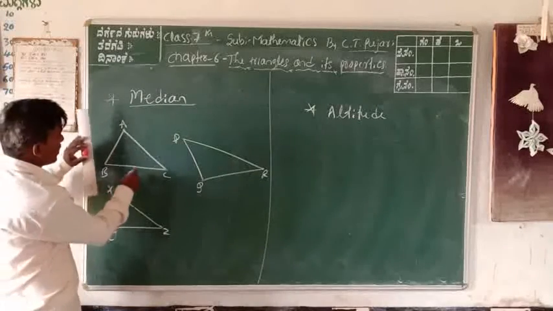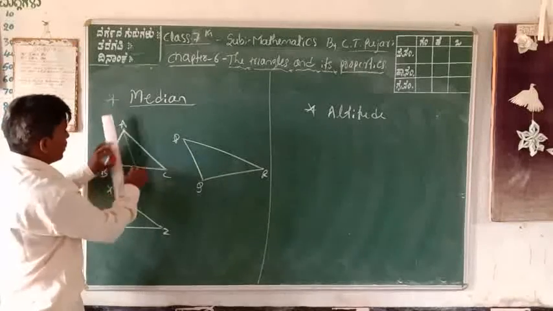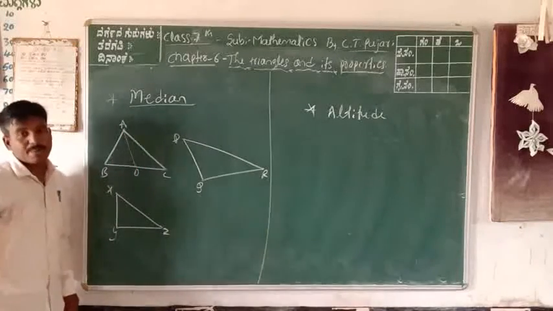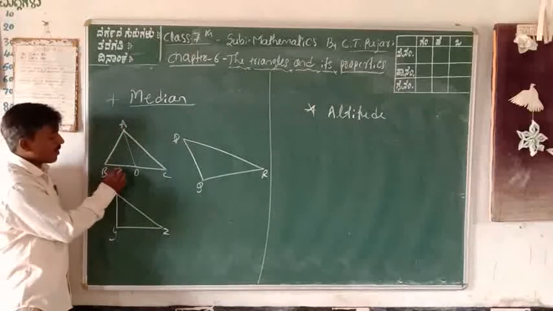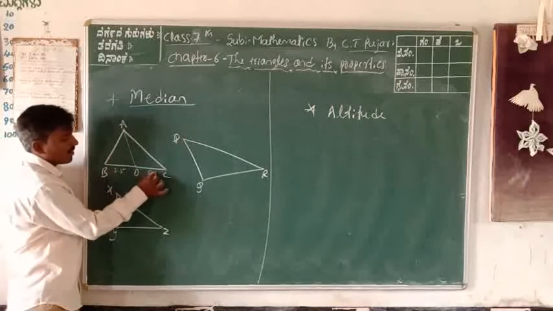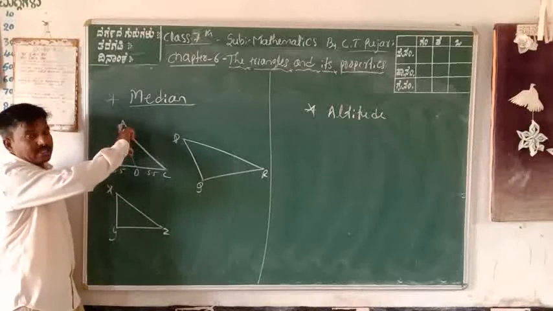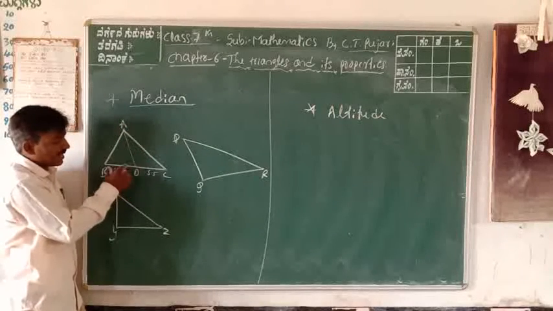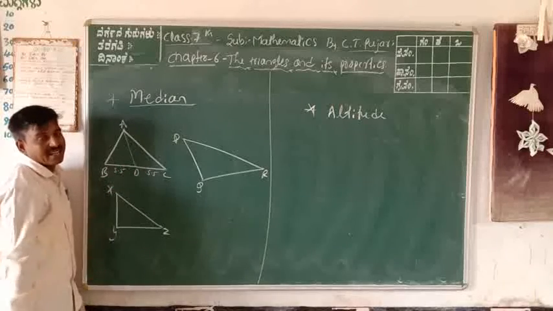Next, the line joining A to D is the median of the triangle ABC. This is 5.5 centimeters, and this is also 5.5 centimeters in length. Therefore, AD meets BC at equal distance; D is the middle part of the line BC.